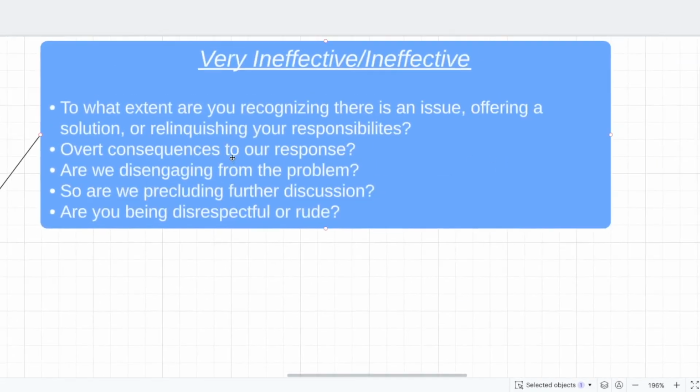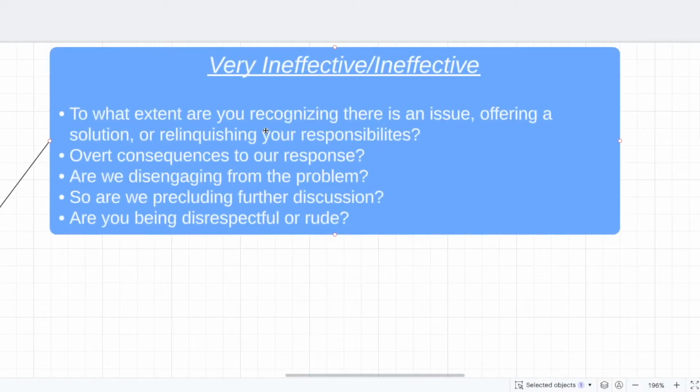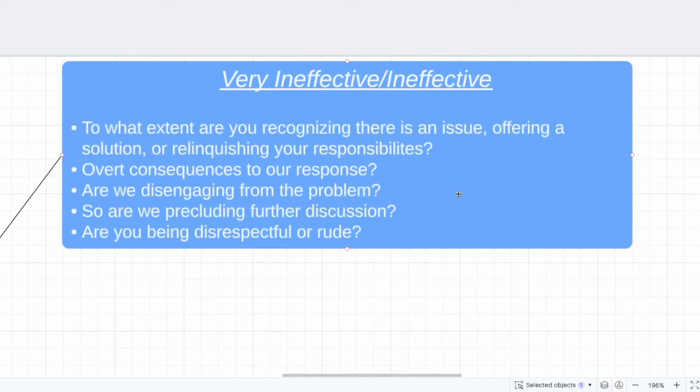All right. To what extent are you recognizing there's an issue, offering a solution, or relinquishing your responsibilities? Are there any overt consequences to our response? Are we disengaging from the problem? Are we precluding further discussion? Are we being rude or disrespectful? Remember, we'll add more questions as we go through this exam, but from these questions, we're not disengaging from the problem, right?